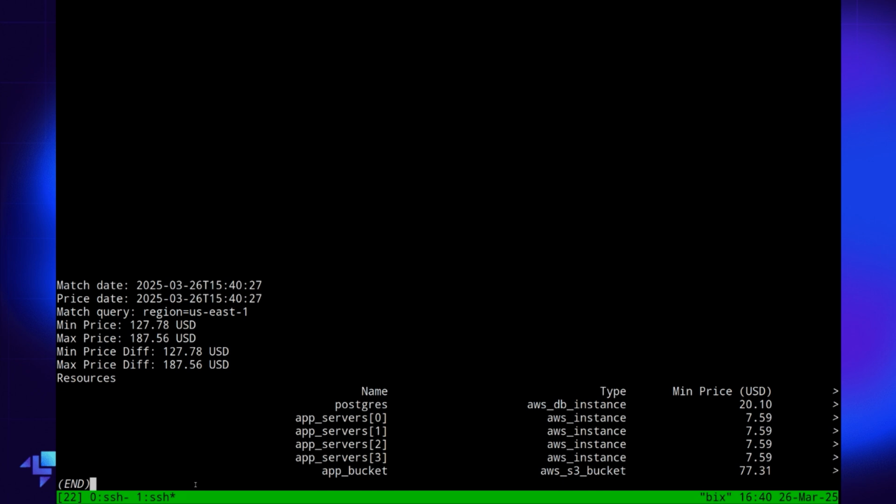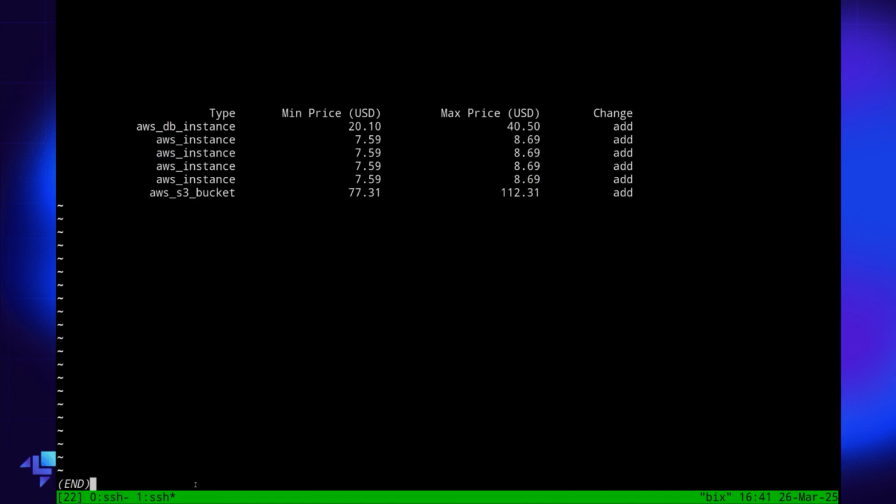But if we had an existing state file and then a plan that, say, added one resource to it, you would see the total, and then the difference would be how much that change added or subtracted from that total. And down here, we can see the breakdown between our different resources, their name, what type they are, how much their minimum and maximum price is, and then what kind of change it was. In this case, all of them are adds.